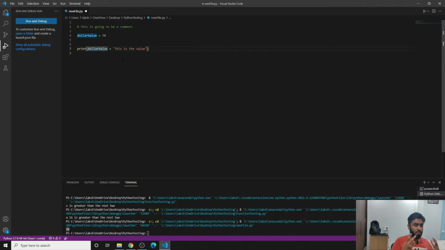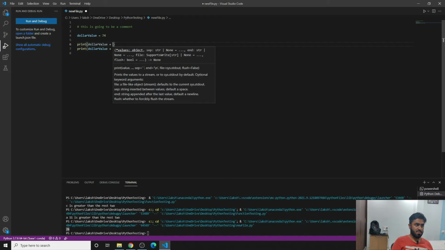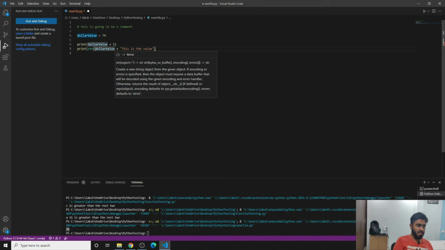Otherwise Python would interpret it as 74 plus a string, which is not possible. It is possible to do dollar value plus 2, which would give you 76. If you want to concatenate both, you can use the string function, str, and then this would work.